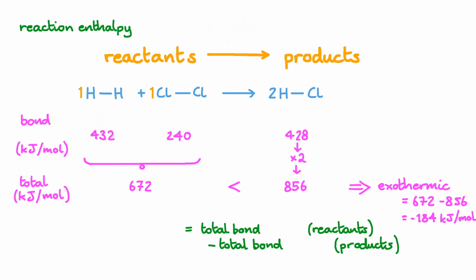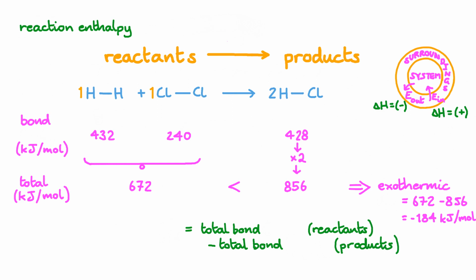But let's take away the term energy and talk about enthalpy for a moment. We can think of enthalpy as the energy of the system we're dealing with. It's sometimes easier than talking about just energy because we always know that we're talking about a direction. If energy is leaving the system, then the change in enthalpy is negative. And if energy is entering the system, then the change in enthalpy is positive.